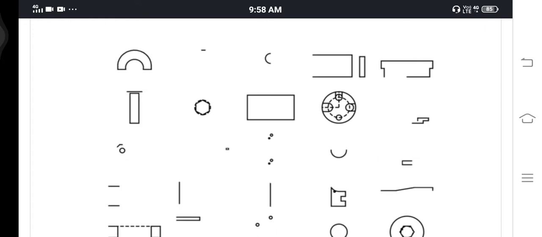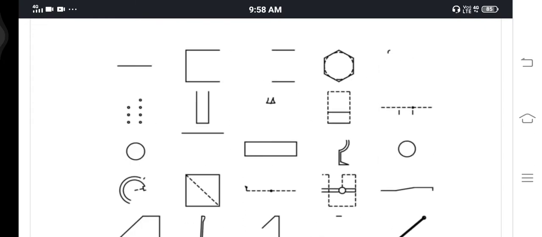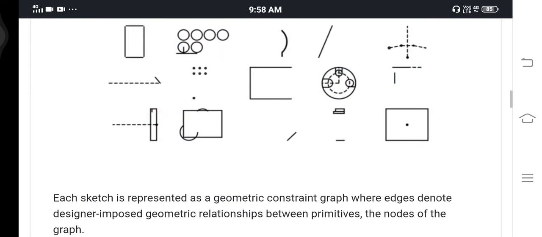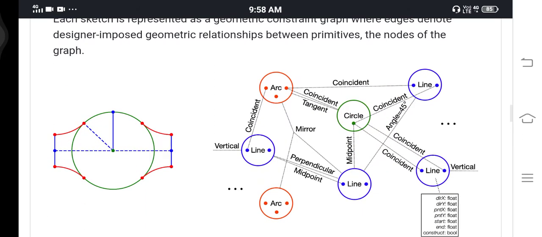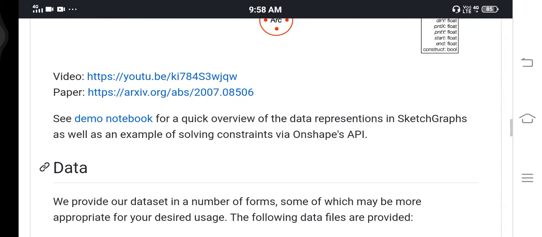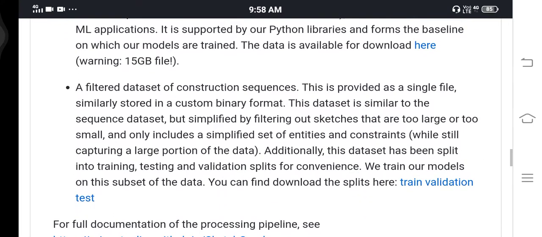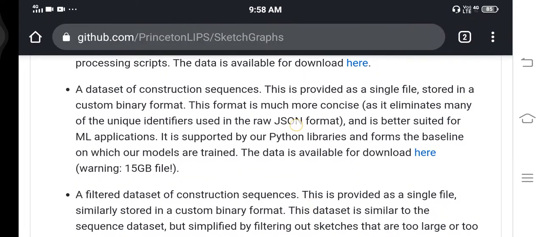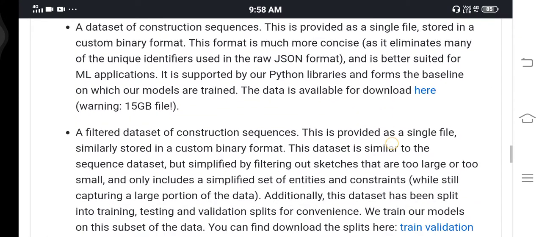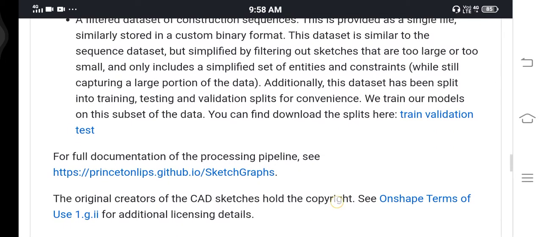After you generate these things, with a JSON file you can use a text generation or a normal NLP code. It will figure out all the commands used in it. You can give the feed to Onshape and it will start to draw the diagram. The dataset is about 43 GB and it is in this JSON format. So you can download that and start using it.